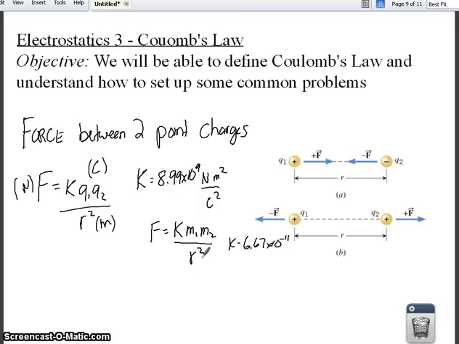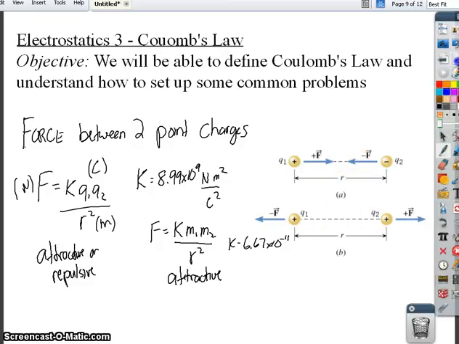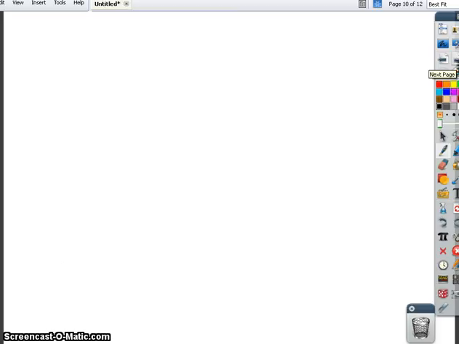Now, some common things you're going to run into. Actually, before I do that, let's stick to gravity for a second. Another major difference between these two is gravity is always attractive, meaning it always is going to attract two masses, whereas this force can be attractive or repulsive. Based on the charge, if they're opposite charges, they're going to attract each other, and if they're the same charge, they're going to repel each other away. So I want to cover that real quick. So now some common problems.